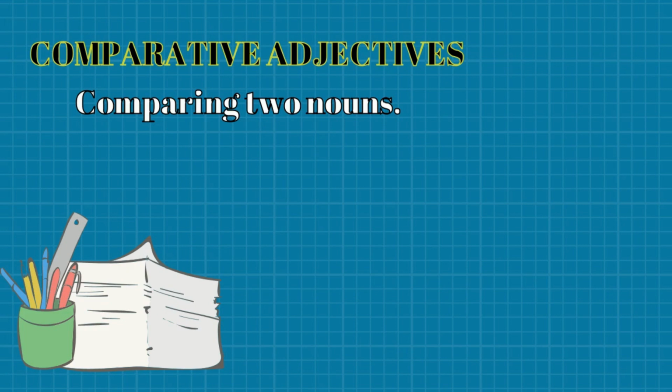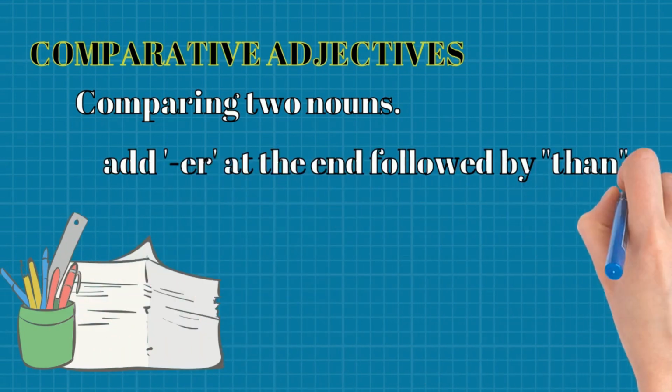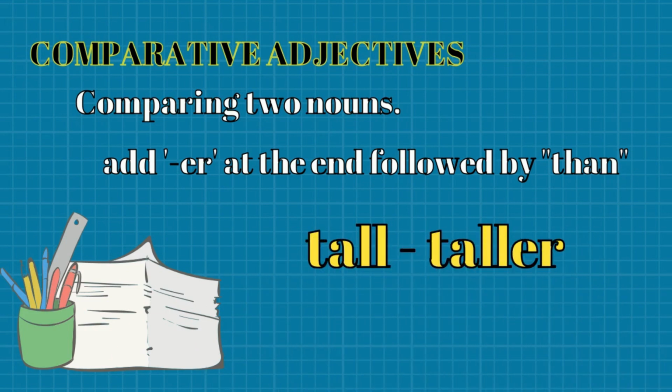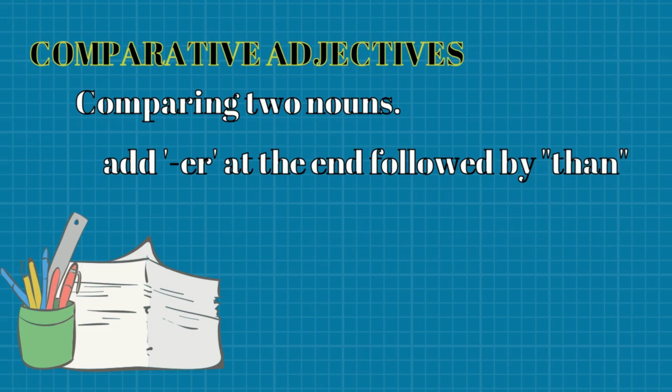So the first way is by adding er at the end of the adjective you are using, followed by the word than. Kita tambah er dekat hujung adjective yang kita nak guna tu dan kemudian diikuti dengan perkataan than. Okay, contoh seperti example yang kita tengok tadi tu, yang Sally is taller than Andy. The word taller is a comparative adjective here, and it comes from the adjective tall. So untuk jadikan tall tu sebagai comparative adjective, kita tambah er di belakang perkataan tall tersebut.